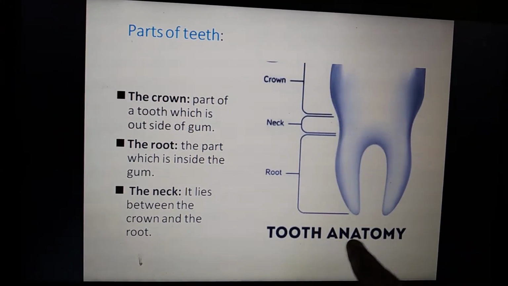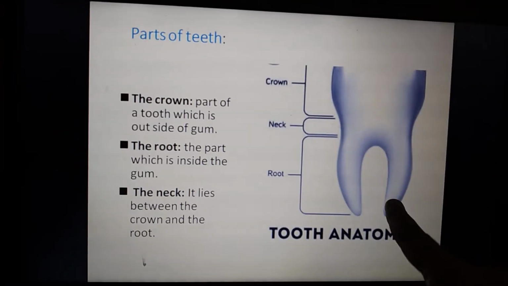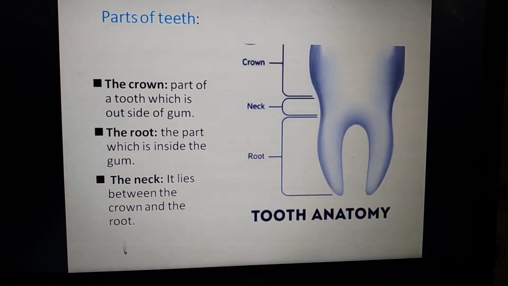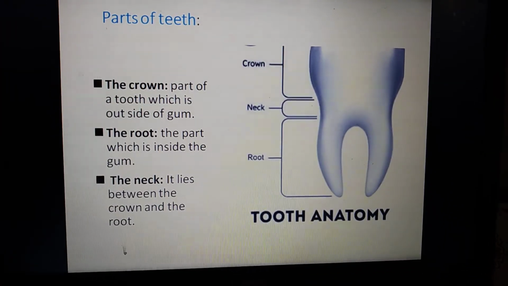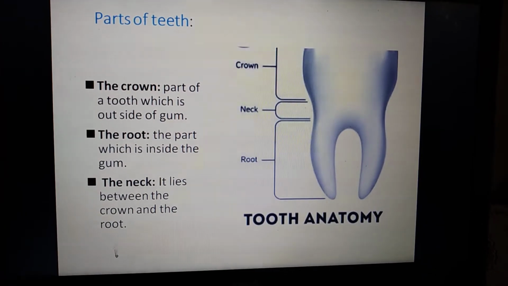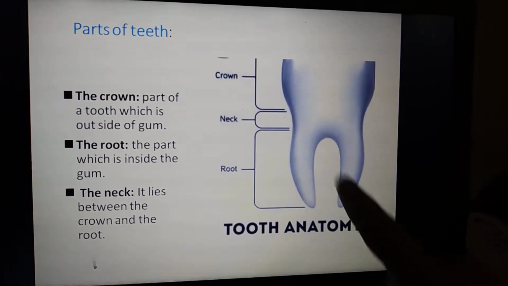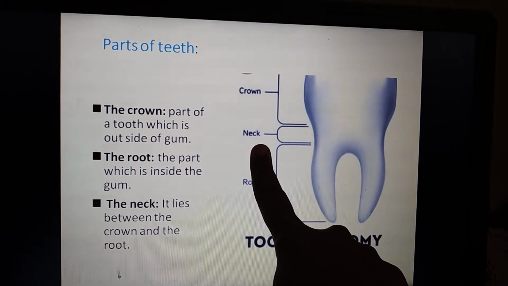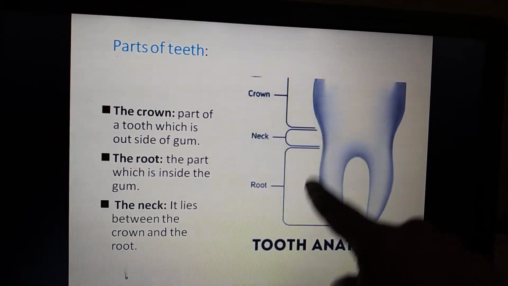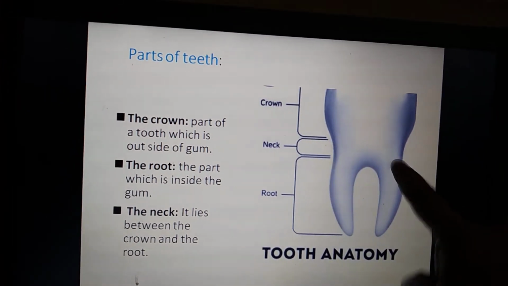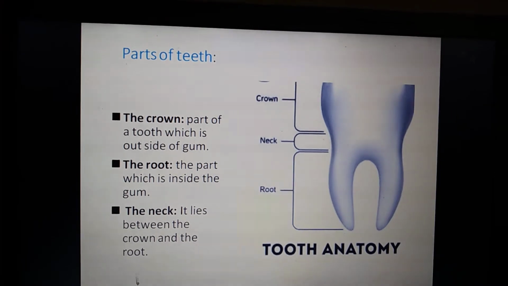This is the part present inside the gum. This part is called the root. And the next one is the neck. The neck lies between the crown and the root. Here, this part is called the neck. So it lies in between the crown and root. The middle part is called the neck of the tooth.